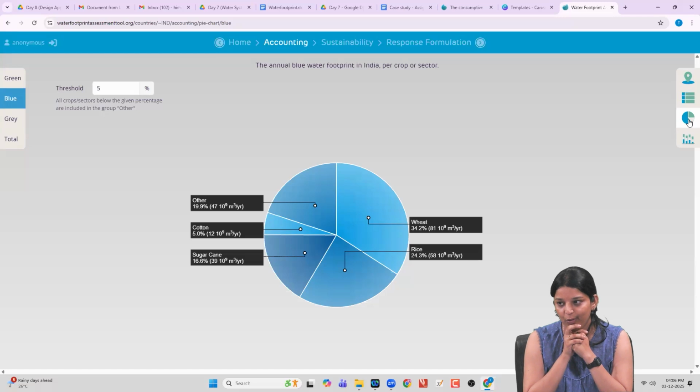So most of our water, the surface and groundwater, is being used for wheat and rice production, the staple crops that we have as a meal, followed by sugarcane, cotton, because we are exporting a lot, and some domestic and industrial use, and the other components contribute to 19.9%.